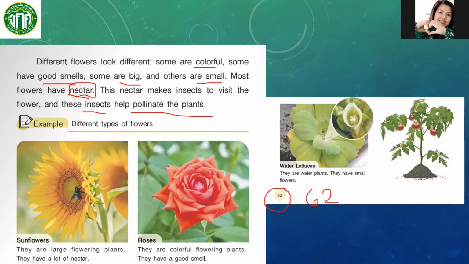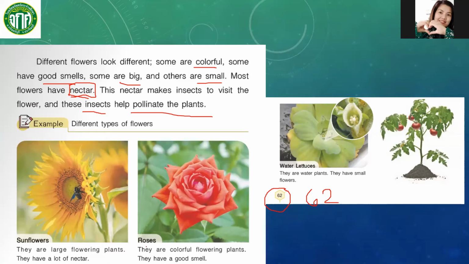In the first picture, this flower is a sunflower. It is big and yellow. They are large flowering plants. They have a lot of nectar. Inside this flower, there's a lot of nectar in it, so that's why it attracts the insects.